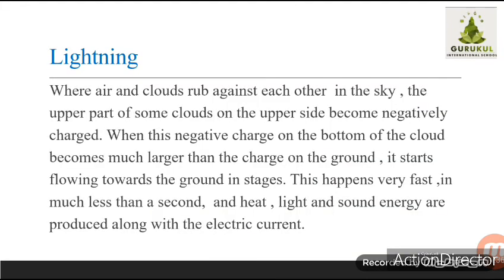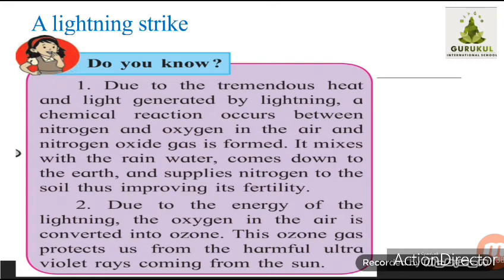Now, due to the tremendous heat and light generated by lightning, a chemical reaction occurs between nitrogen and oxygen present in the air, and nitrogen oxide gas is formed. It mixes with the rainwater and comes down to the earth, and it supplies nitrogen to the soil, which improves its fertility.